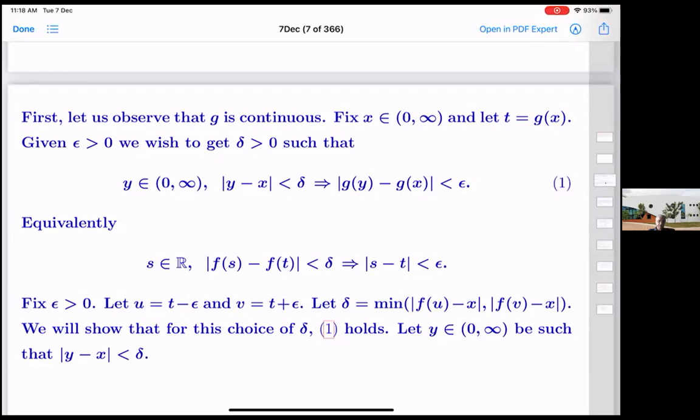I'm anyway going to prove one, so we need not go over this equivalent thing here.